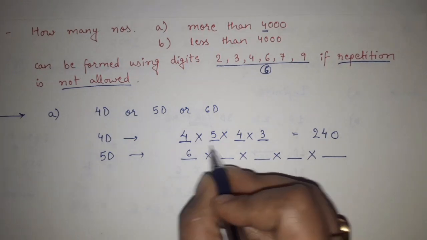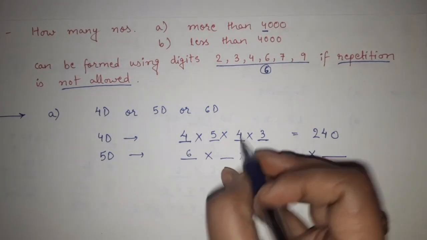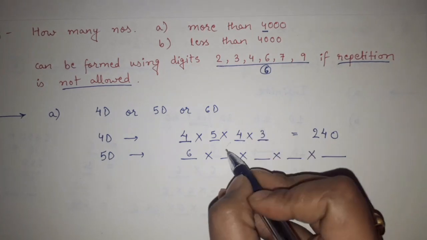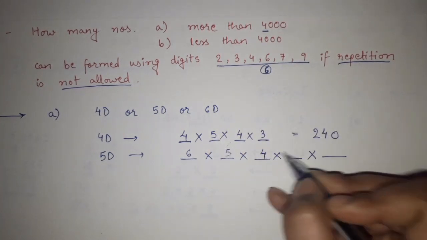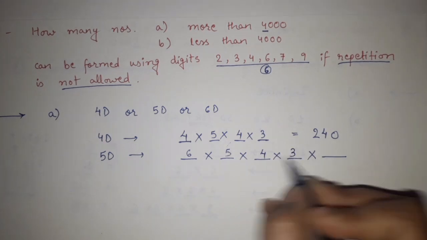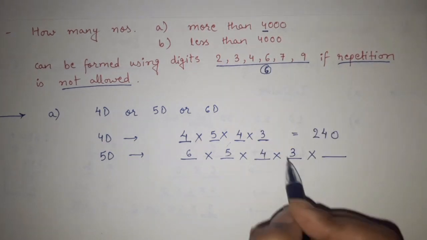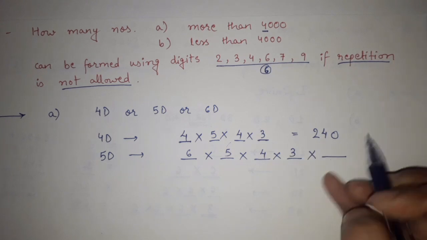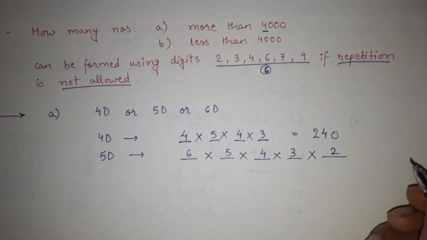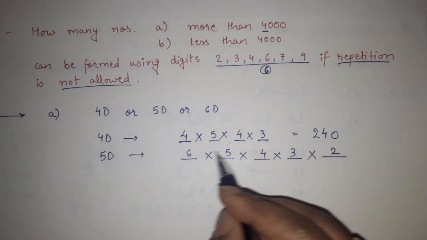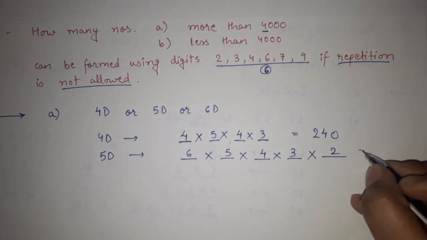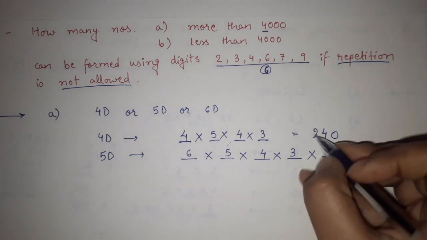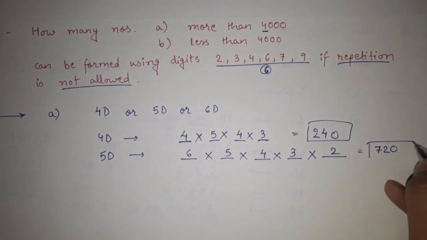Now for this place, whatever came here cannot come. So out of 6 possibilities, 1 is taken, here we will have 5. Out of 6 possibilities, 2 are taken, so here 4. 3 are taken, so here 3. 4 are taken, out of 6 possibilities, so remaining possibilities are 2. So this into this into this into 3 into 2 will give us 720. So the first one was 240, and 5-digit numbers that are possible is 720.